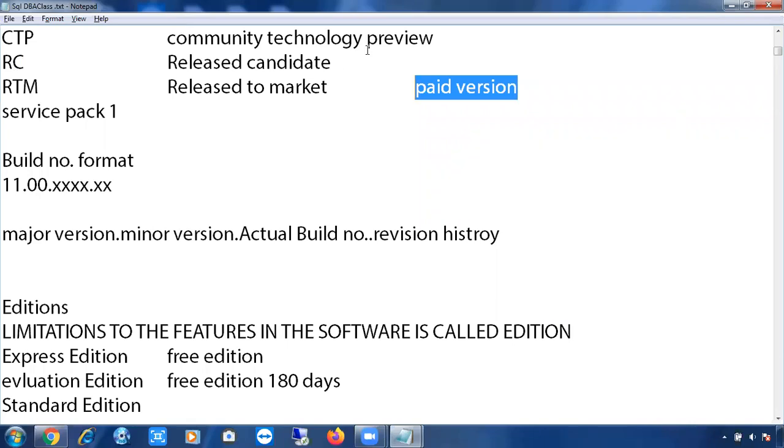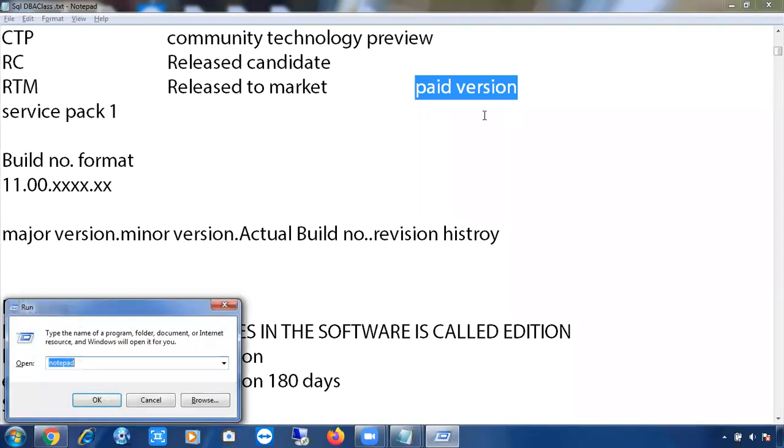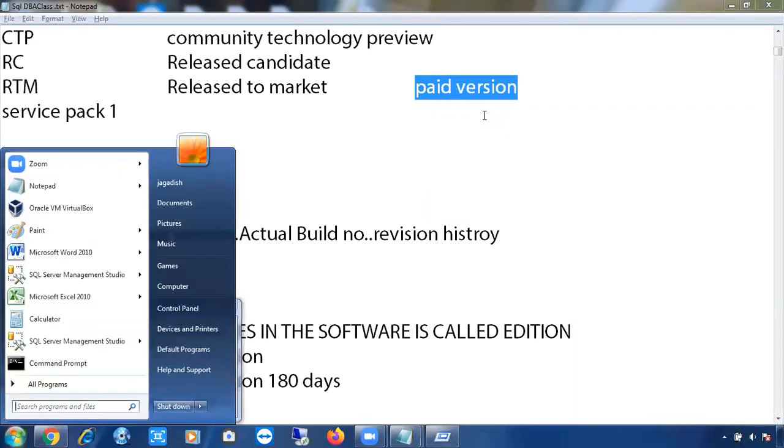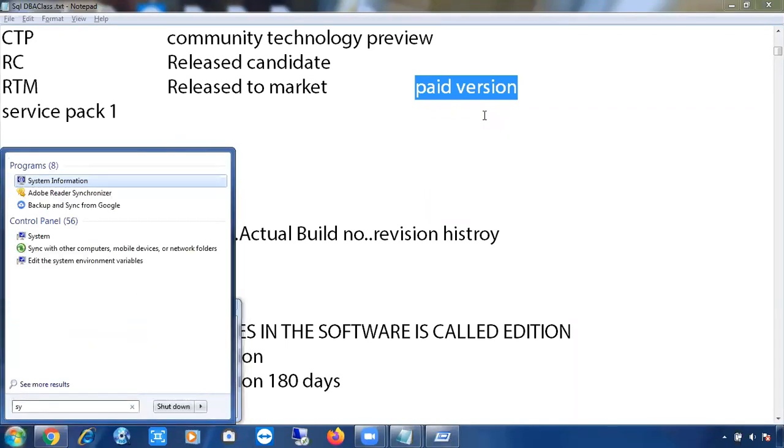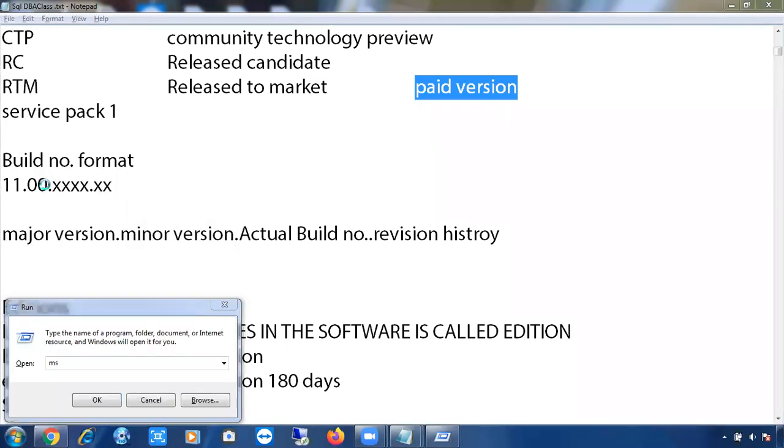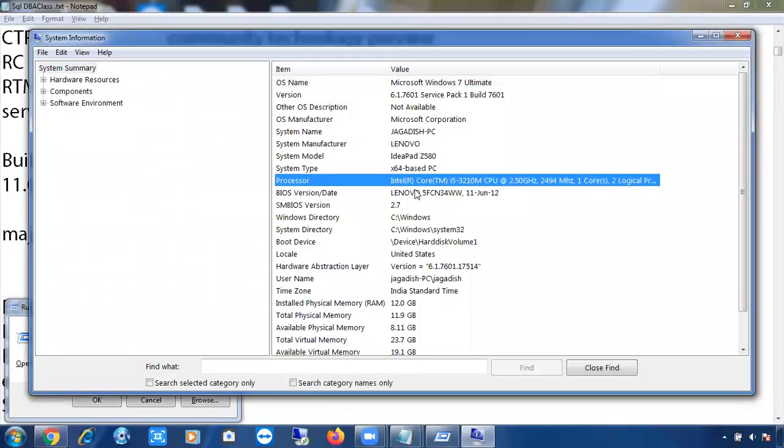Can anyone tell me how to check the number of cores? Okay, if you want to check the system information, we have a small command, msinfo32. You can use this one, or just press the Windows button and type system information. Usually you'll get the system information. Here if you go down, you see this is your processor. Currently my laptop has 2 logical processors, which means 1 core, 2 logical processors.